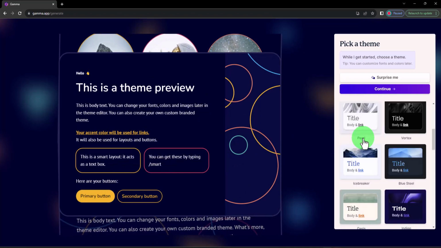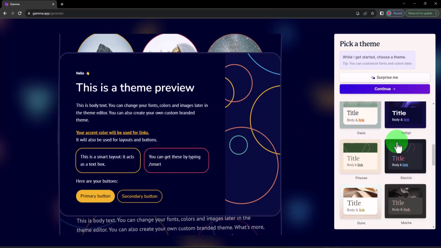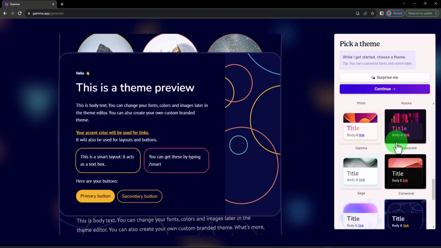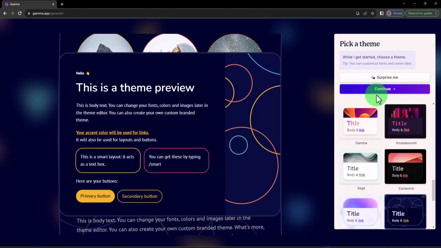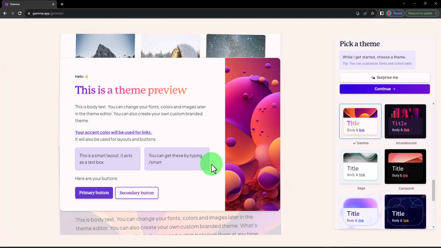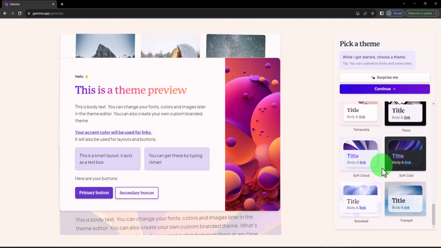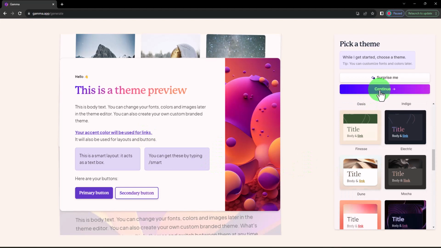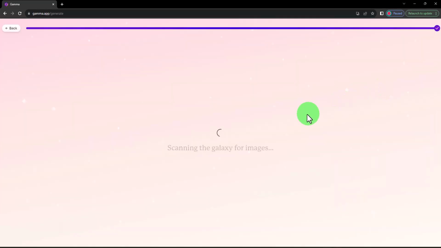So when you are here, scroll through to choose any template or any theme of your choice, if you are not okay with what you are shown here. So I think I'm going to select this. Fine, I love this. Okay, I think I'm good with that. So I click on continue.